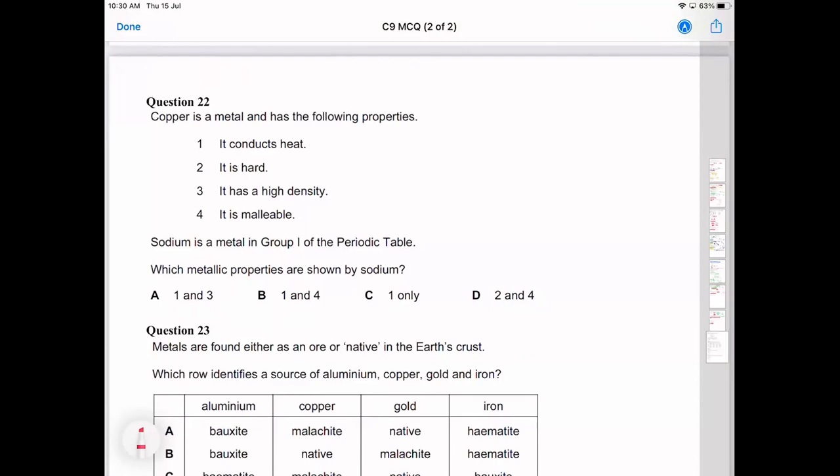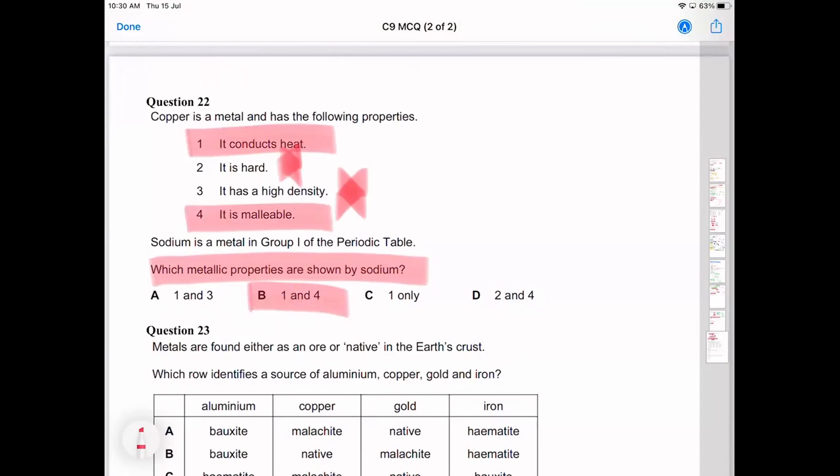Cool. Copper as metal has the following properties. Sodium group 1, which metallic properties are shown by sodium? So although sodium is a metal, it doesn't necessarily show all of the metallic properties. It doesn't have a high density. It's not hard, but it will conduct heat and it is malleable. So 1 and 4. Also, group 1 metals we'll talk about later when we do this chapter called periodic table. When we do the chapter periodic table, we talk more about sodium, potassium, cesium, and all the group 1 metals. And you'll see that most of them are quite soft and less dense than water. So it is a topic that we will do afterwards.